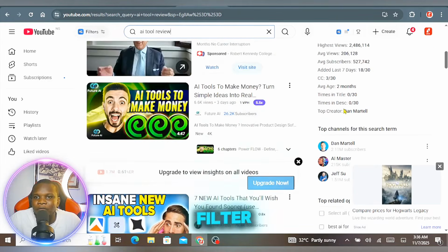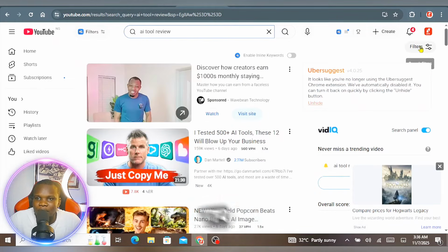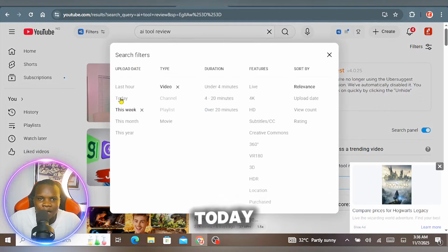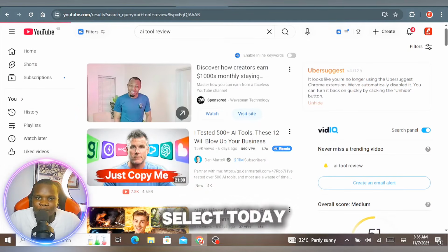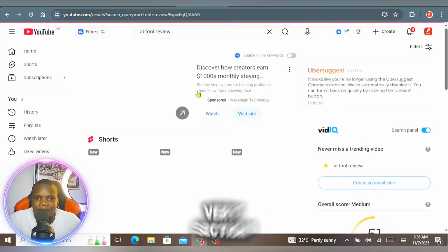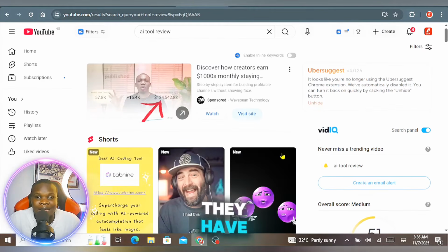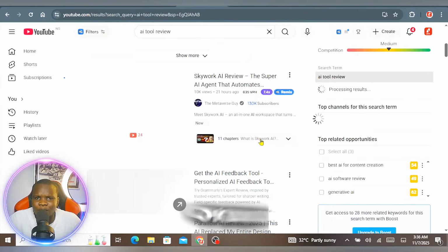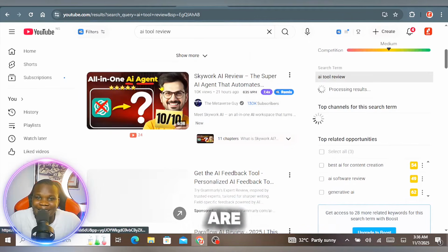Okay, so if you filter for today, let's go over to the filter section and select today. If you select today, things are going to simply change from this very section. You can see that here they have already refreshed, and we're going to simply filter again. We don't want the shorts. Okay, we don't really care. You can see right here, these are AI tools.